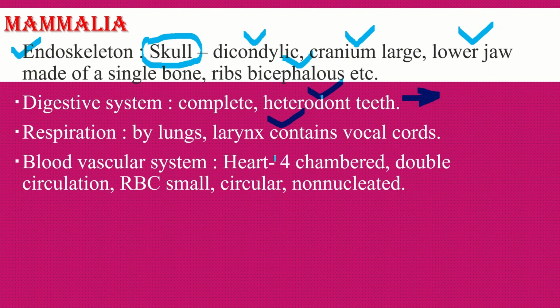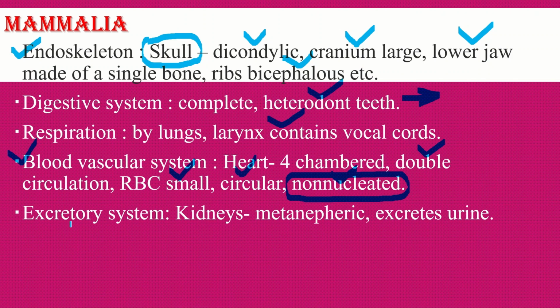Blood vascular system: there is a four-chambered heart. Complete four-chambered heart is found in mammals. There is a double circulation. Blood comes twice into the heart, so they follow the double circulation process. RBCs are small, circular, and non-nucleated. RBCs are non-nucleated in mammals, in the case of human beings.